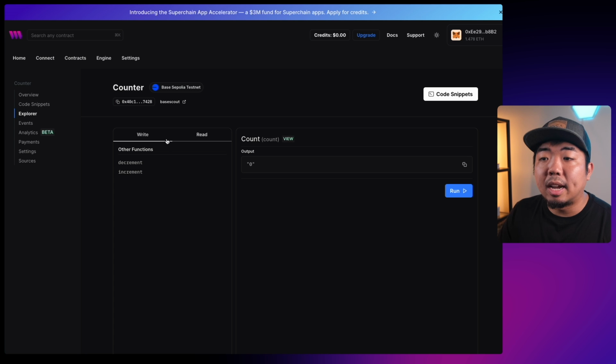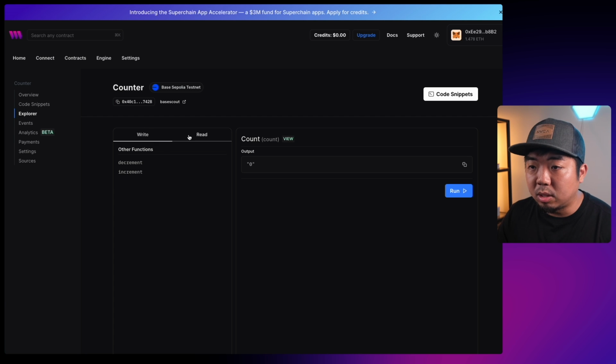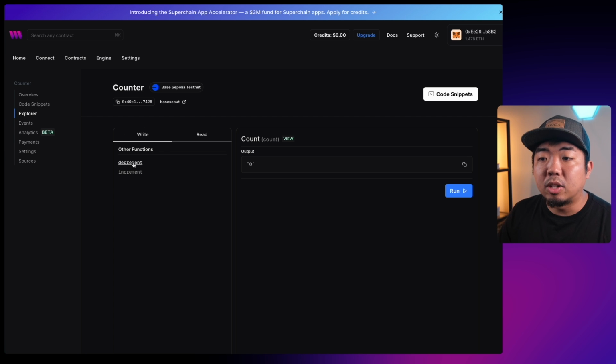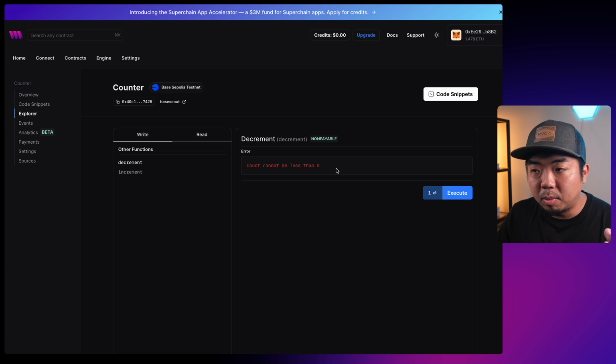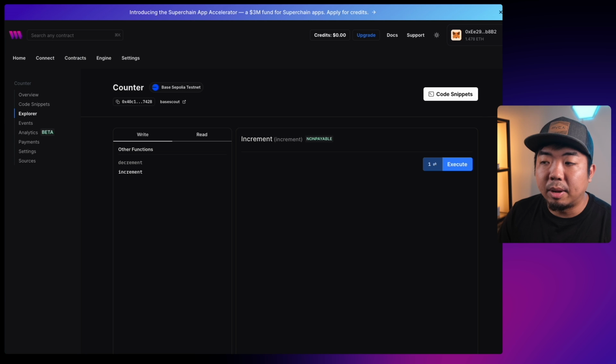And the Explorer tab is actually going to allow us to view all the functions that we created within our smart contract. Now, these functions are categorized within two categories here. We have write functions, which allow us to execute the decrement and increment functions. Now, write functions, these are things that are actually going to write data to the blockchain. That's why they're under write here. If we decrement, we can execute, but if we try to execute this here, you can see that we get our error that we put in our smart contract, which is count cannot be less than 0. And because we are starting at 0, we can't decrement it below that. We can go to increment here, and then we can execute that as well.